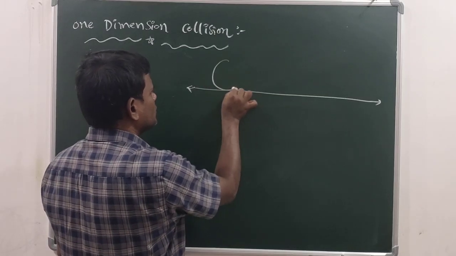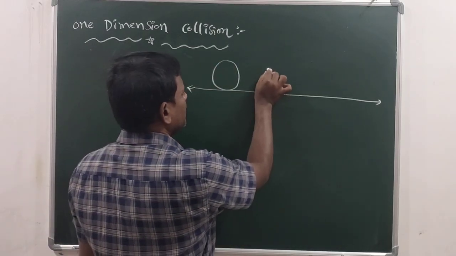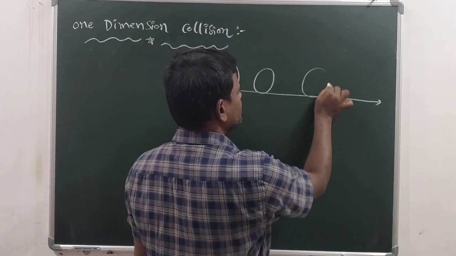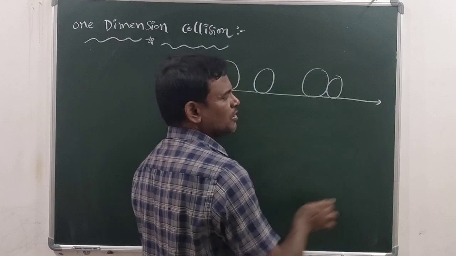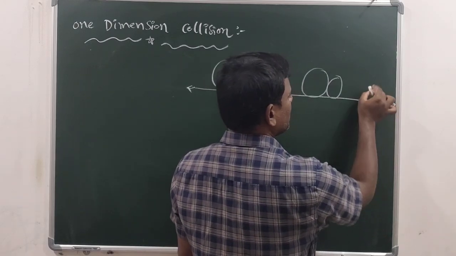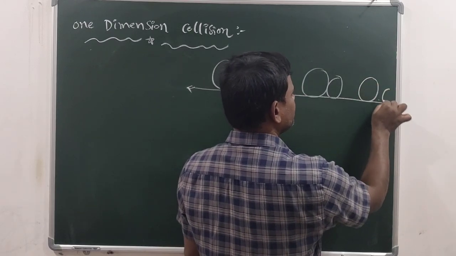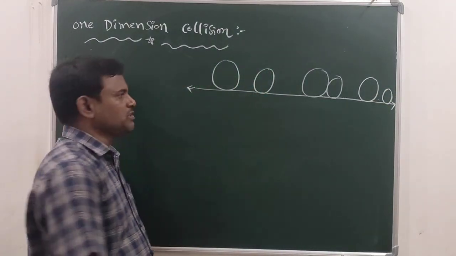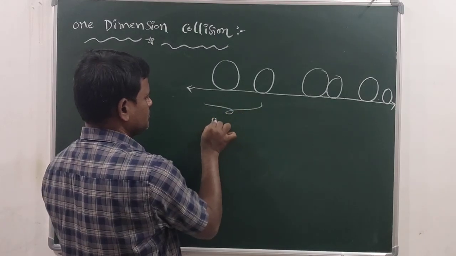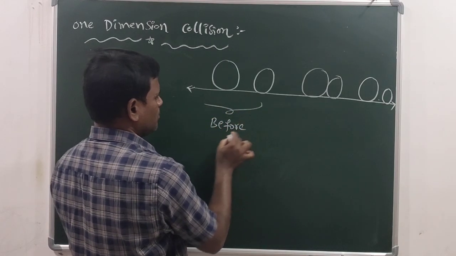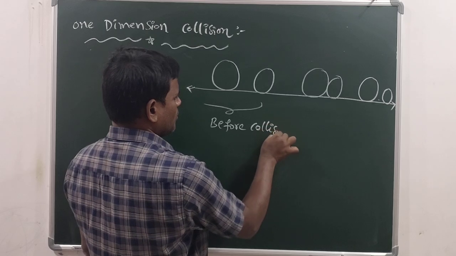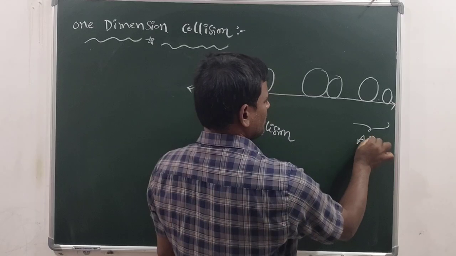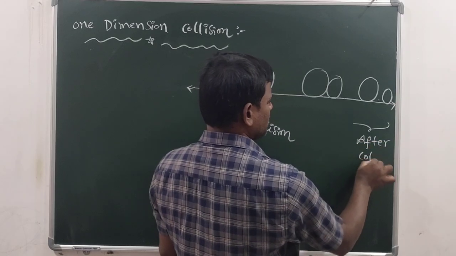So there are two bodies, here one, here one. Here collision happened. Now they move on the same straight line only. Here, before the collision, and this is after collision.